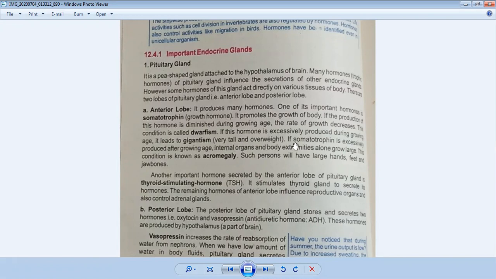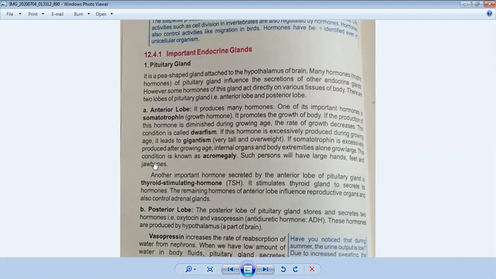But if this hormone is excessively produced after the growing age, the internal organs and body extremities alone grow large. This condition is called acromegaly. This is a chronic disease, produced when this hormone is excessively produced after the growing age. Such persons will have large hands, large feet, and large jaw bones.